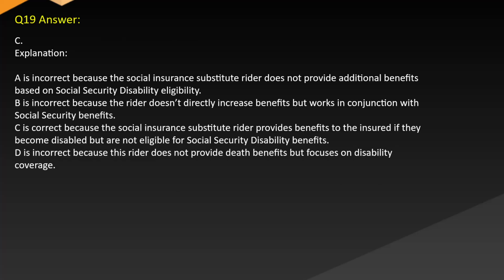Answer C. Explanation: A is incorrect because the social insurance substitute rider does not provide additional benefits based on Social Security disability eligibility. B is incorrect because the rider doesn't directly increase benefits but works in conjunction with Social Security benefits. C is correct because the social insurance substitute rider provides benefits to the insured if they become disabled but are not eligible for Social Security disability benefits. D is incorrect because this rider does not provide death benefits but focuses on disability coverage.